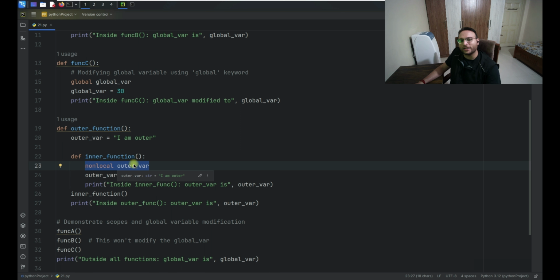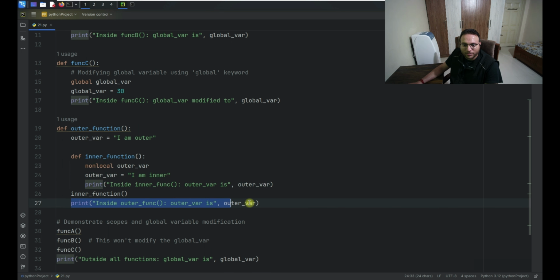So what I've discussed in the case of a nested function: whatever variable I define inside of the inner function has a range even outside that function, which you consider as a nested one. So over here it's not having the range only till this position, it's having the range till lines 19 to 27, so till this point. Whatever value I define over here gets reflected over here, as I've defined this as nonlocal. So that is considered even outside this function also.